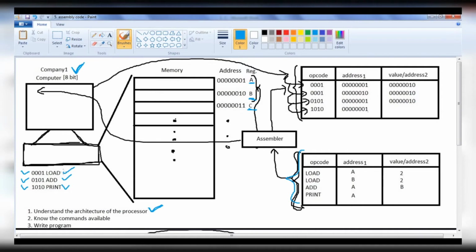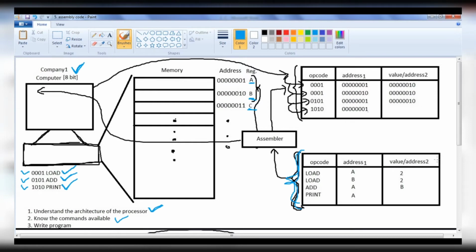So we need to understand the syntax of the load command, the syntax of the add command, and the syntax of the print command. After that we are going to write the code or source code. As we now know the architecture and the commands available, we have a few commands here. Maybe this machine has hundreds of commands. To write the addition of two numbers, we need these 3 commands. So I have listed them here.